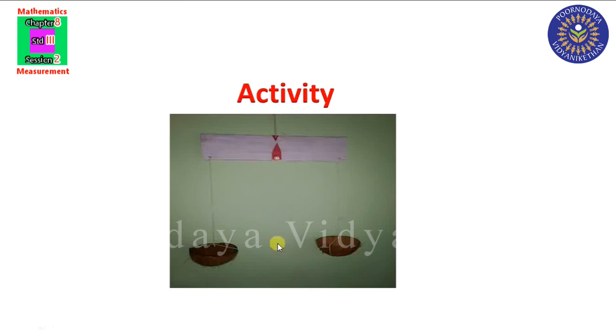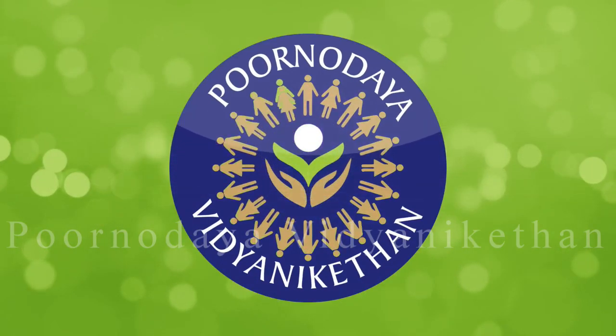Now the chapter is over. In this chapter I have given 3 activities. First you have to measure the length of a textbook, pencil, rubber and make a table. That's the first activity on length. Then the second one, find out the capacity of a jug. That is the second activity. This is the activity on weight. Everybody should do these activities. Also you have to do the homework. You have to do the textbook exercise. Everybody should learn this chapter well. Thank you.